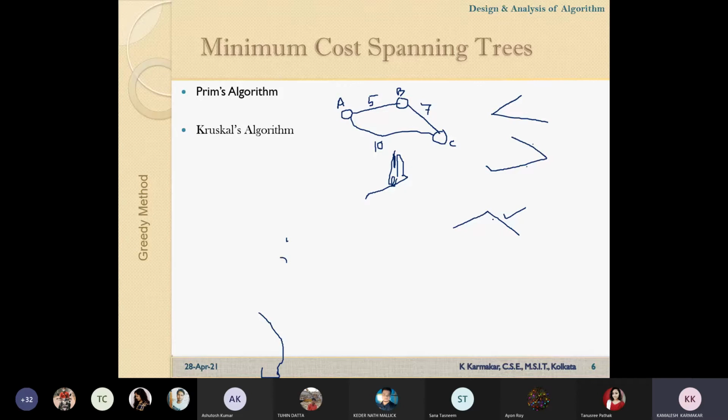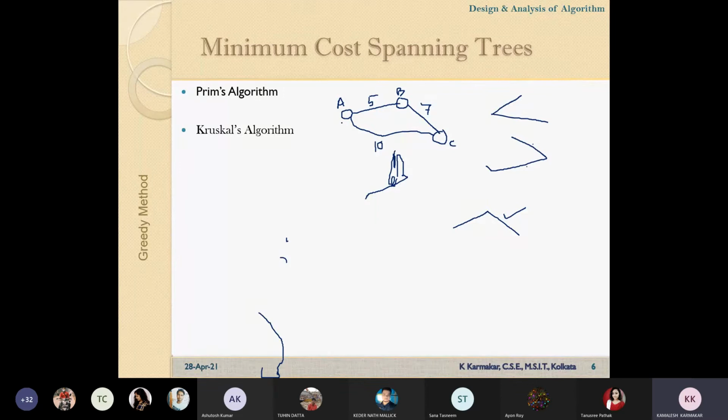The application, I'm not going to discuss, because you have already mentioned what kind of application there is where we have to apply a minimal spanning tree. These things are known to you.